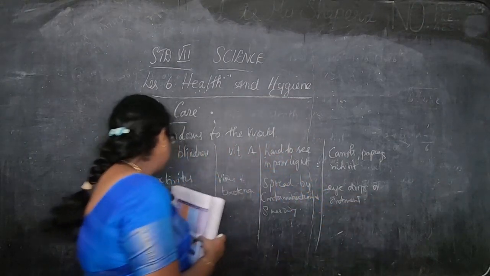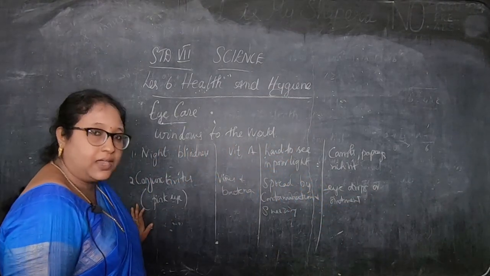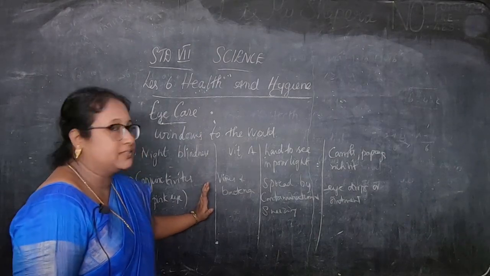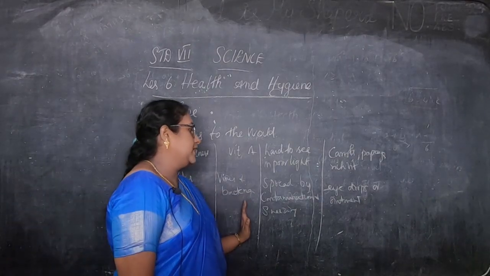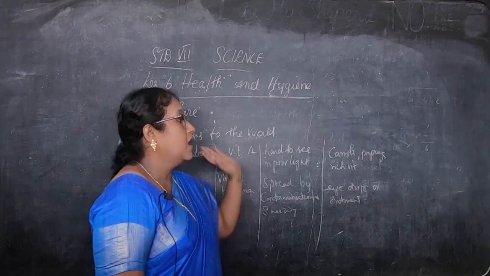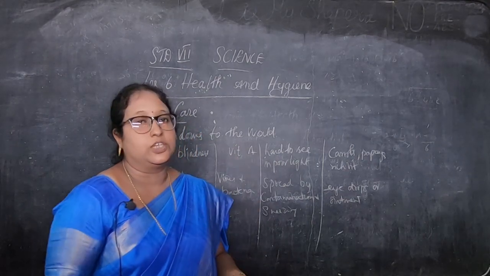Okay, children. So conjunctivitis is otherwise called pink eye. It is caused by viruses and bacteria. It spreads by contamination and sneezing. And the remedy is that you can use eye drops or ointment.